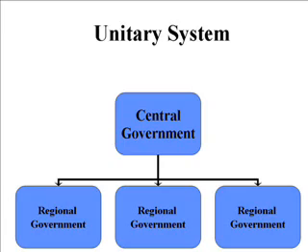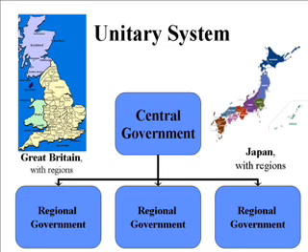A unitary system is one in which the central government retains autonomous authority but may delegate some administrative responsibilities to regional subunits. Great Britain and Japan are examples of unitary systems. At the other end of the spectrum is a confederacy.